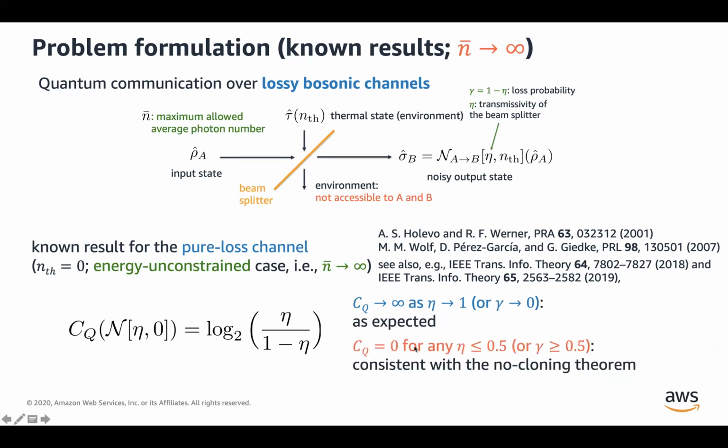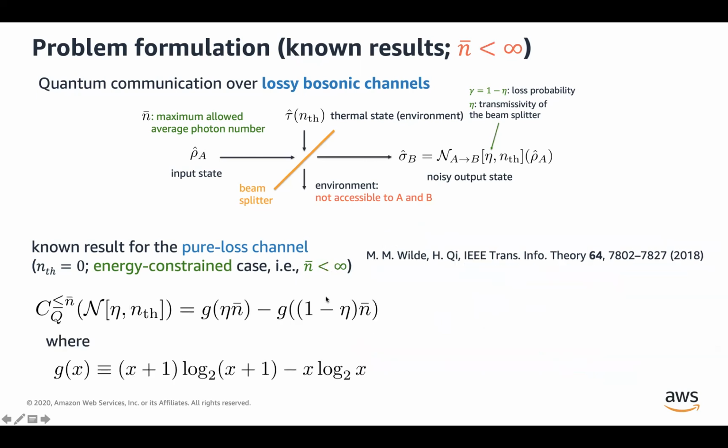On the other hand, if the transmissivity is less than or equal to 0.5 or 50%, we can see that the quantum capacity vanishes. I'm not going to dive deeper into this, but this is consistent with the quantum no cloning theorem. So this was for the energy unconstrained case. Now, if we look at the energy constrained case, where we restrict the maximum average photon number in the input state, then we have this slightly different expression.